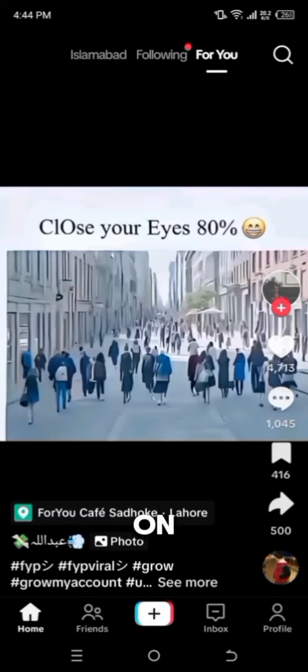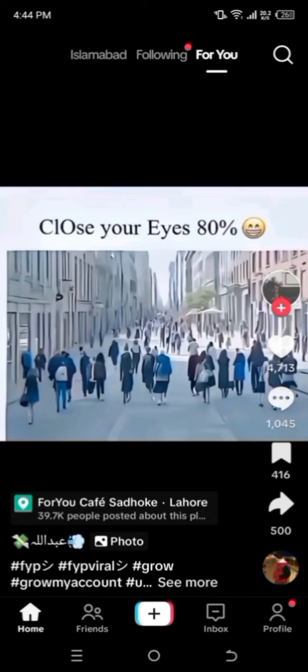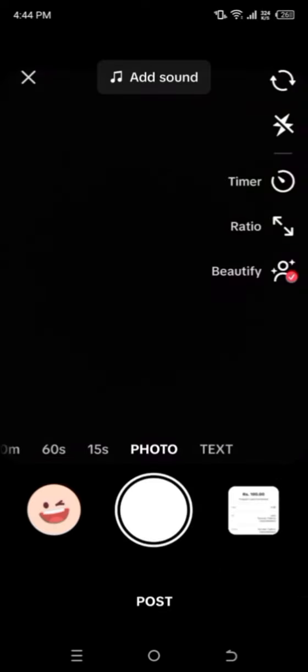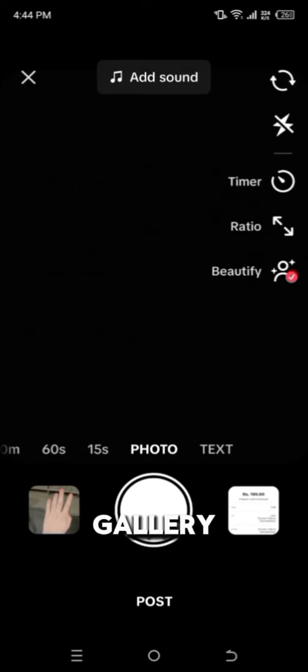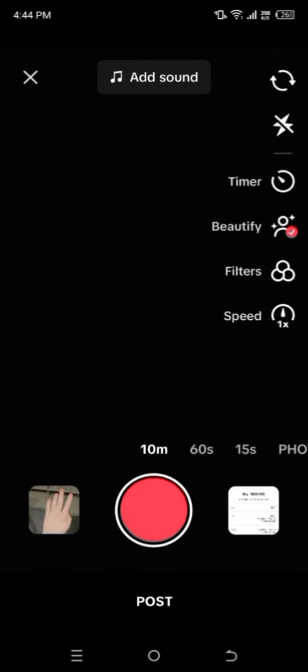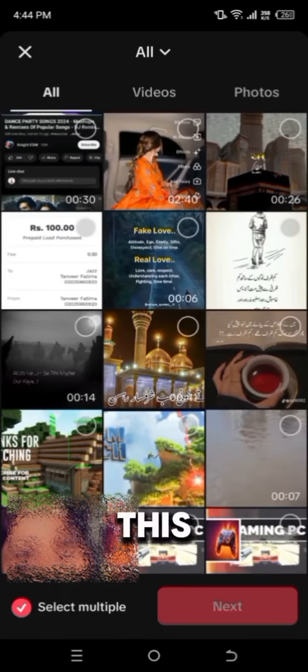After opening it, click on the plus icon below. Then open your gallery. For this, you have to make a screen recording of any song from YouTube and save it in your gallery. I saved it and then selected it.